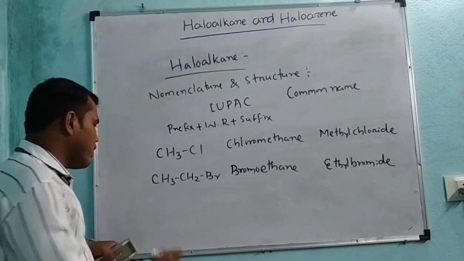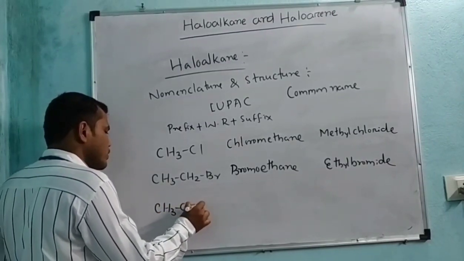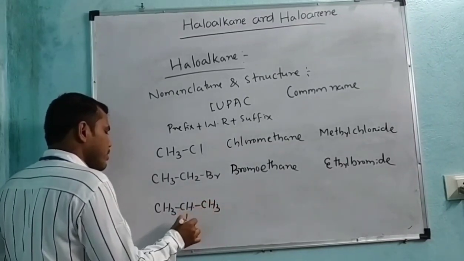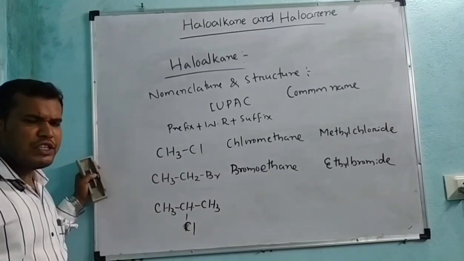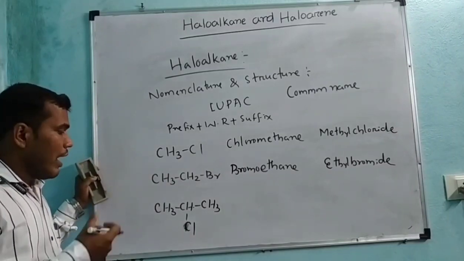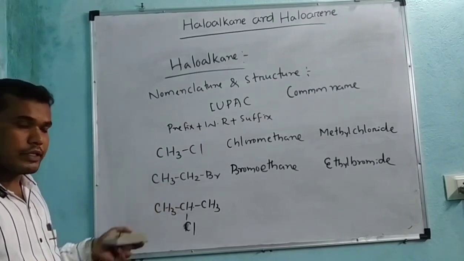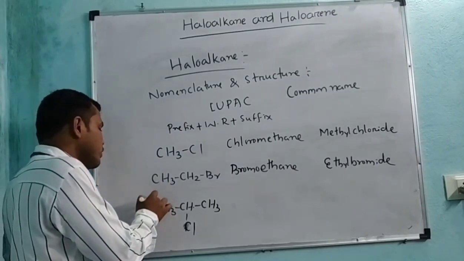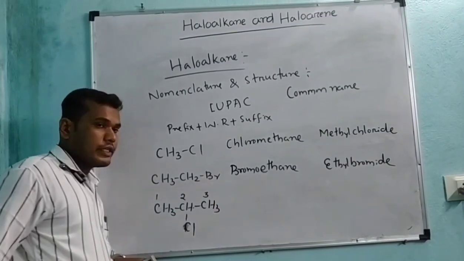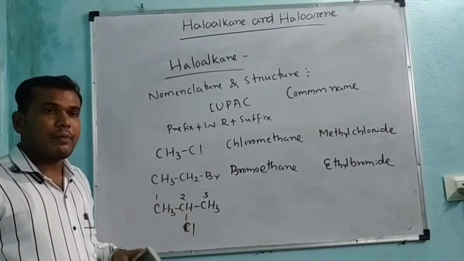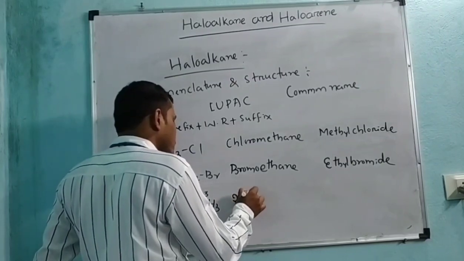Let us take another one: CH3 CH CH3, where a chlorine group is attached to the middle carbon. What is the name of this compound? Numbering either from left to right or right to left doesn't matter. If we number from left to right, 1 to 3, then the chlorine gets the second position. That means the prefix is 2-chloro.